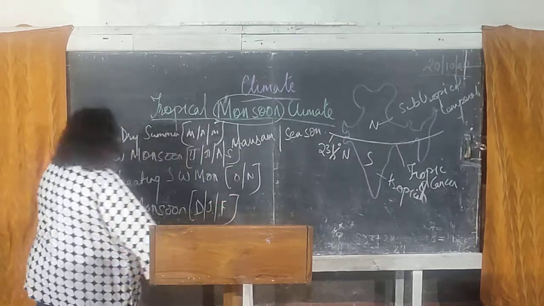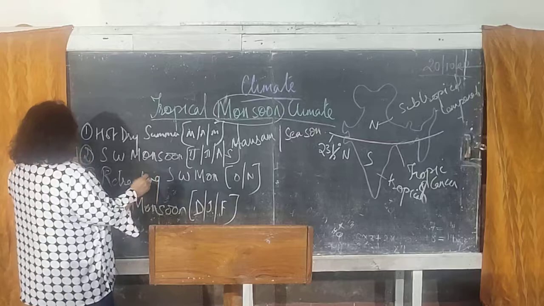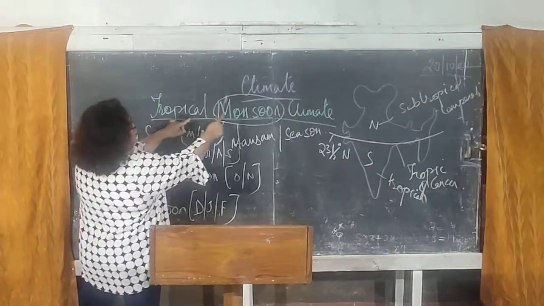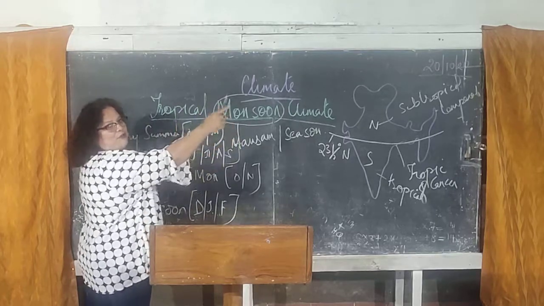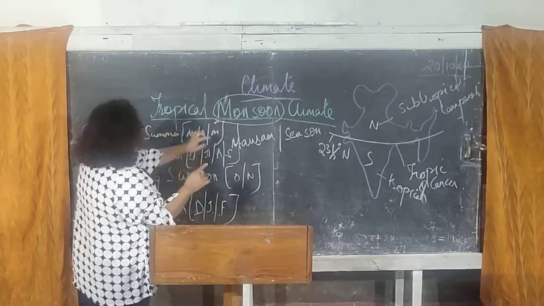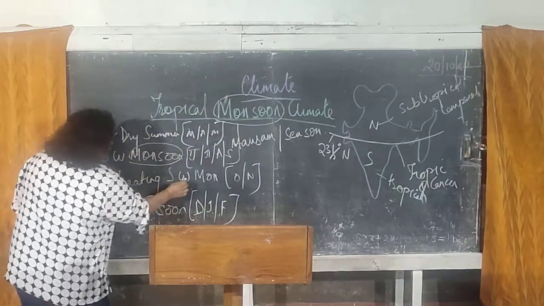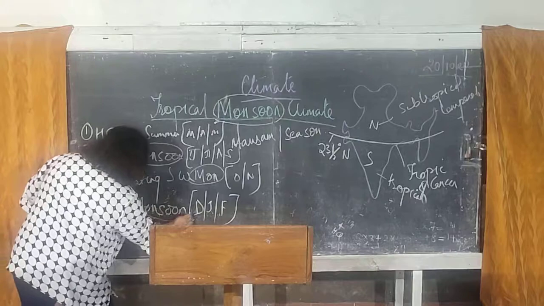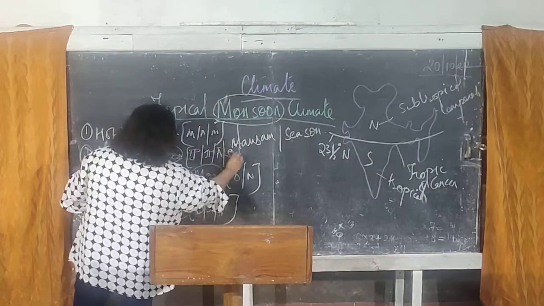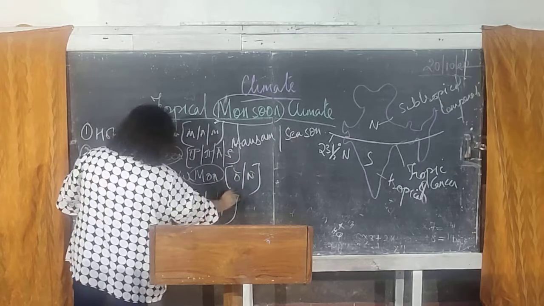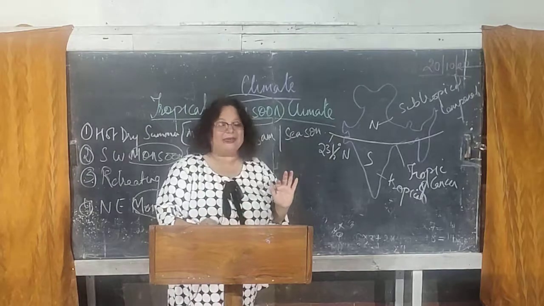Looking at the seasons, the first thing to remember is the word monsoon. I've already told you tropical because India lies in the tropical region, where the Tropic of Cancer divides the country into two halves. Monsoon is there almost throughout the year: June, July, August, September, October, November, December, January and February, almost 7 to 8 months in a year.